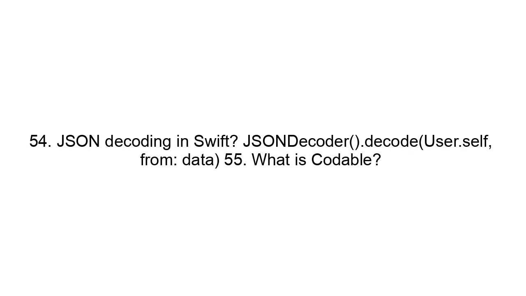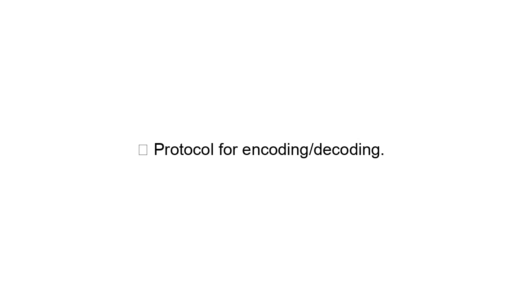JSON decoding in Swift. JSONDecoder().decode(User.self, from: data). 55. What is Codable? Protocol for encoding and decoding. 56. What is async await? Modern asynchronous programming. 57. What is a completion handler? Callback after an async task.